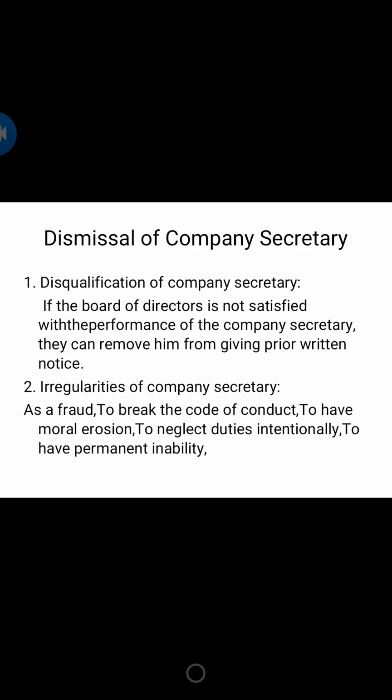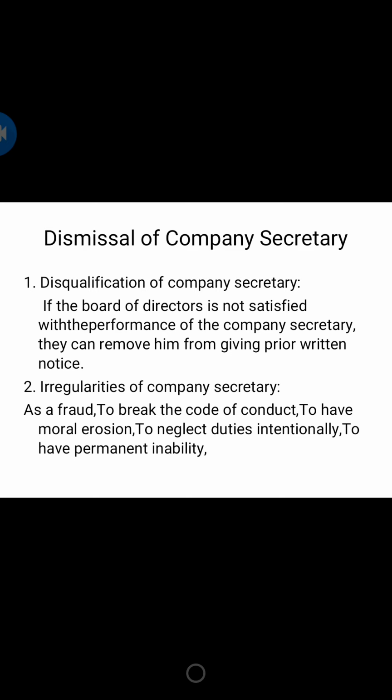The next dismissal ground is irregularities of the company secretary. The company secretary may be dismissed without notice if he is charged with willful disobedience, misconduct, immoral acts, negligence of duty, permanent disabilities, etc.